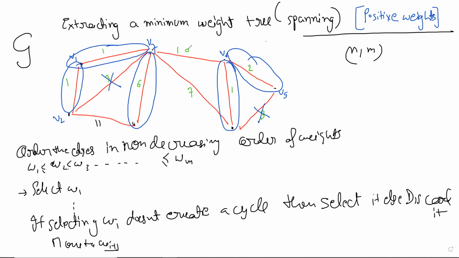Then we look at 7. 7 doesn't create a cycle. We select it. We discard the 10 and discard the 11, because of the big cycle. All right, and that's it. It's very, very simple. And this also works. Again, compare it with a tree and this will show that the weight increases and so on. It's just the simplest of the algorithms that works, and that's the beauty of this. The algorithm itself will not be difficult, but proving it, because that's what we want to learn, can be. So try to prove that this works.